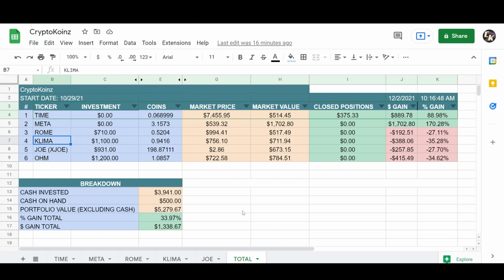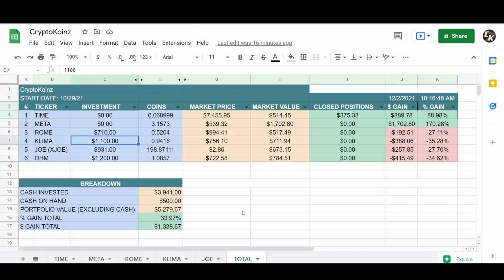Now let's go to the next project here. Another loser for me, Klima DAO. So far, I invested $1,100 on Klima DAO. I cost averaged into it and bought it at 2 different times while the price was going lower. I currently have 0.9416 coins. The market price right now for Klima DAO is around $756. The market value of my position is $711. I haven't closed any positions and I'm down here. This is my biggest loser, negative $388, minus 35%.